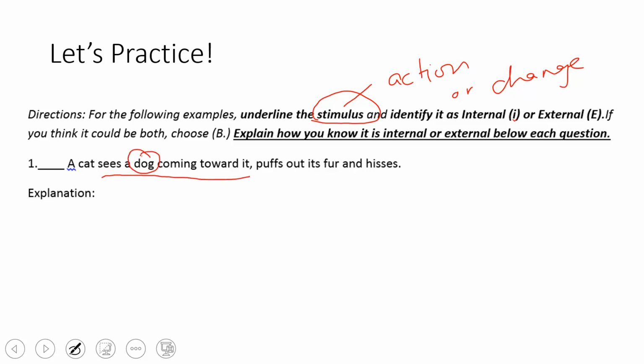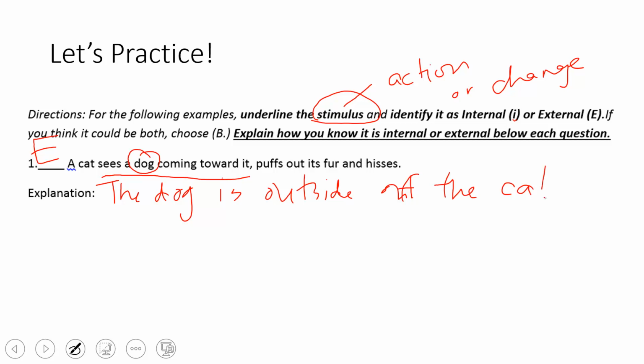And is it internal or external? Well, the dog is not actually inside the cat. That would be weird. So it's going to be external. So I'm going to go ahead and write an E for external. And then how do I know if it's internal or external? Well, the dog is outside of the cat. So it is an external stimulus.